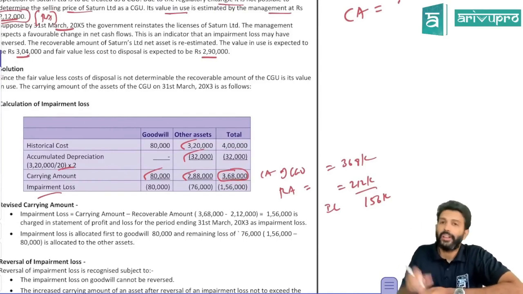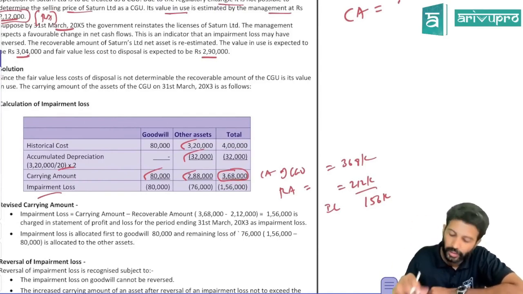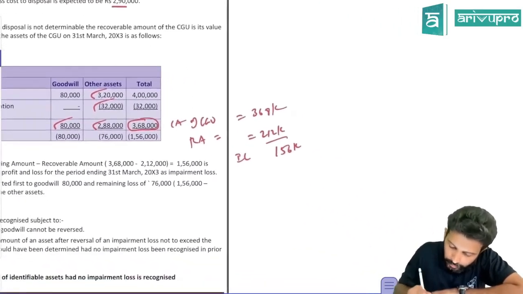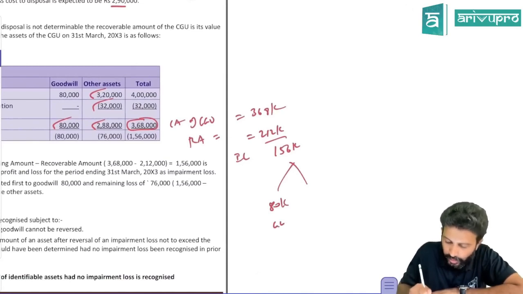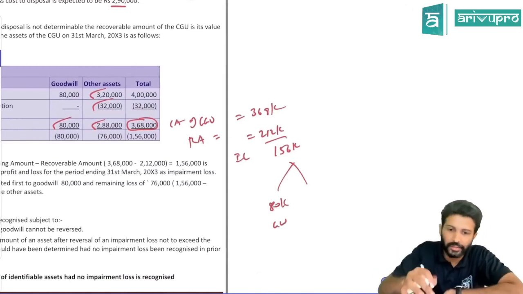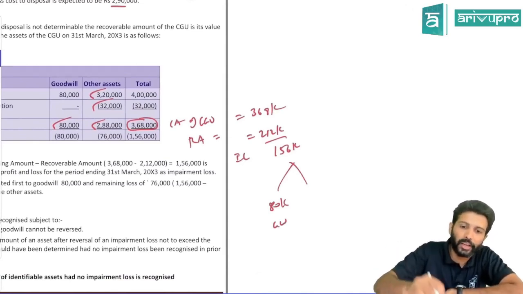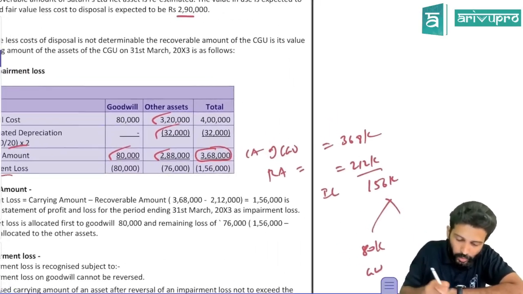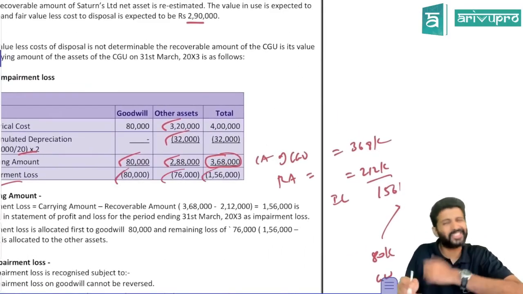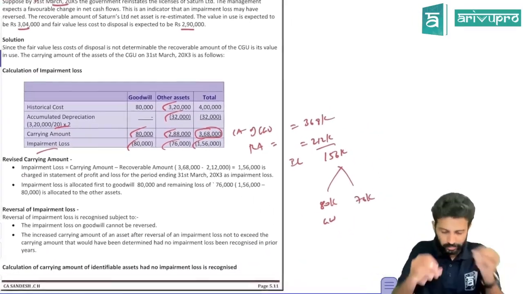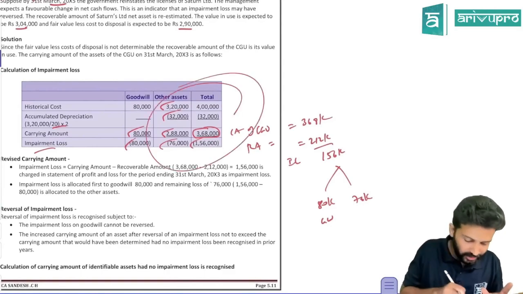So what you will do? First impairment loss you will allocate to goodwill. How much maximum goodwill you have? Out of 156, 80,000 of goodwill you can allocate because only 80,000 goodwill balance is available. So in 156, if 80 goes to goodwill, the balance 76,000 will go to the other assets. The breakup of other assets they've not given, so we'll not worry about further bifurcation. So this is the basic trend.